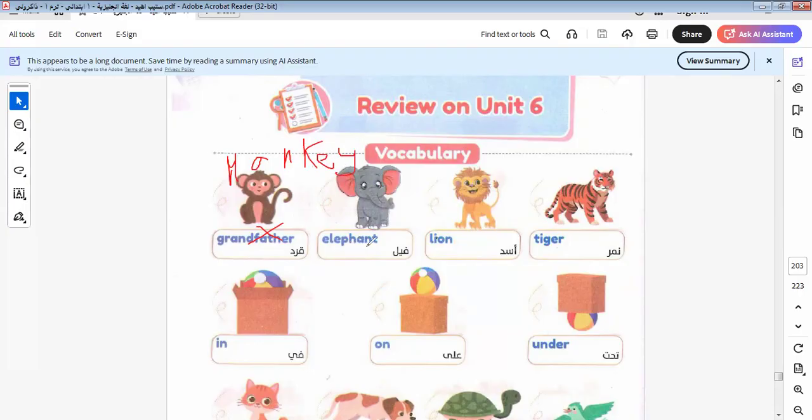Monkey. Here is monkey, elephant, lion, tiger. I have a misprint here: in, on, under. I will repeat again. Monkey, elephant, lion, tiger, under, on, in. Okay, let's go to another one.